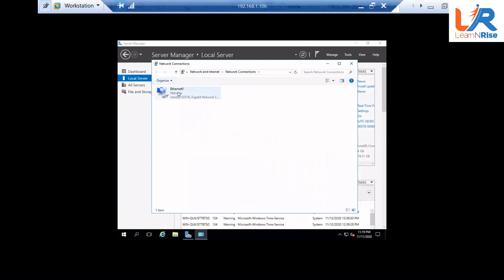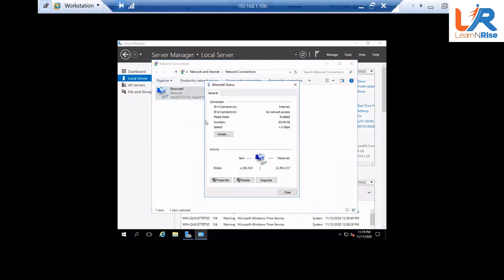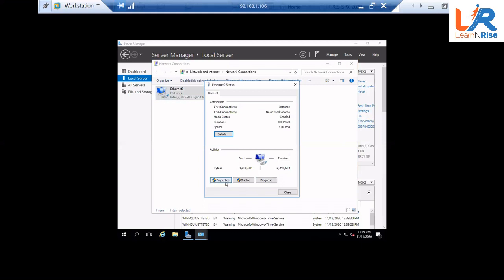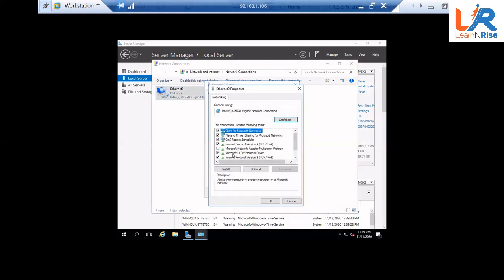So this is my IP address. I'm going to double click it and go to details. Let me check what the IP is. It is 192.168.71.128. So I'm going to change that and then I will take remote control from outside.